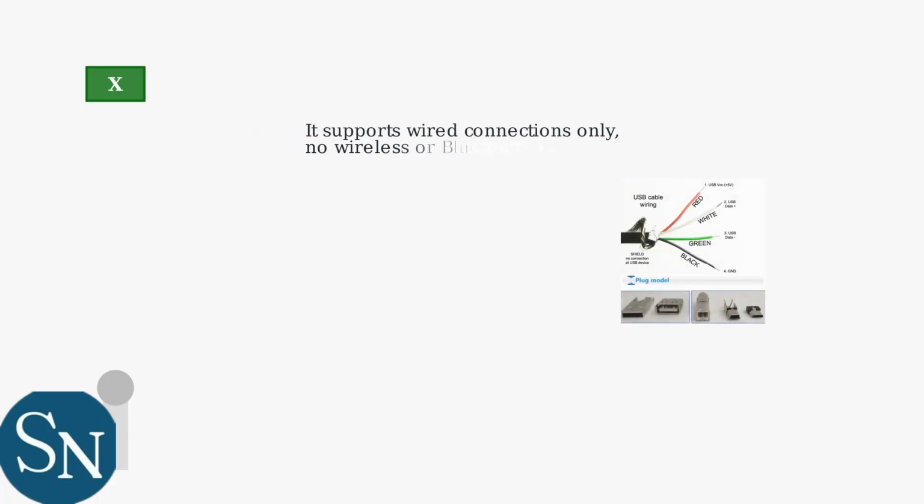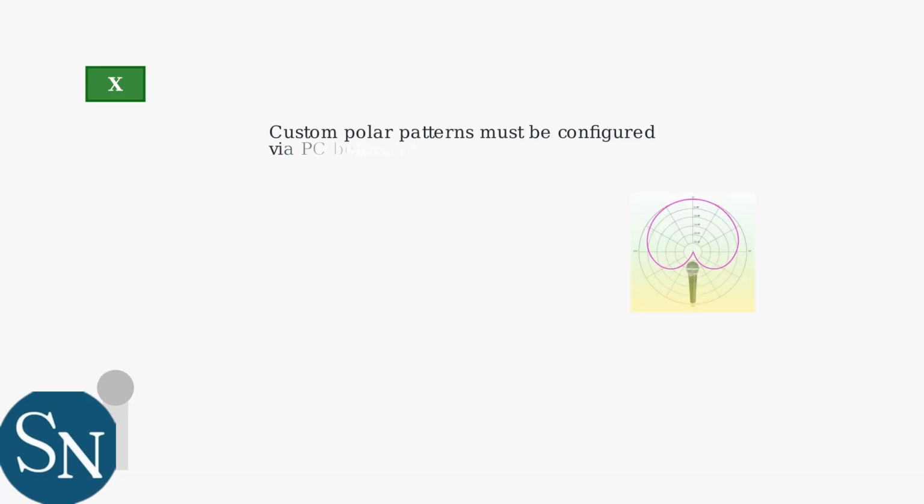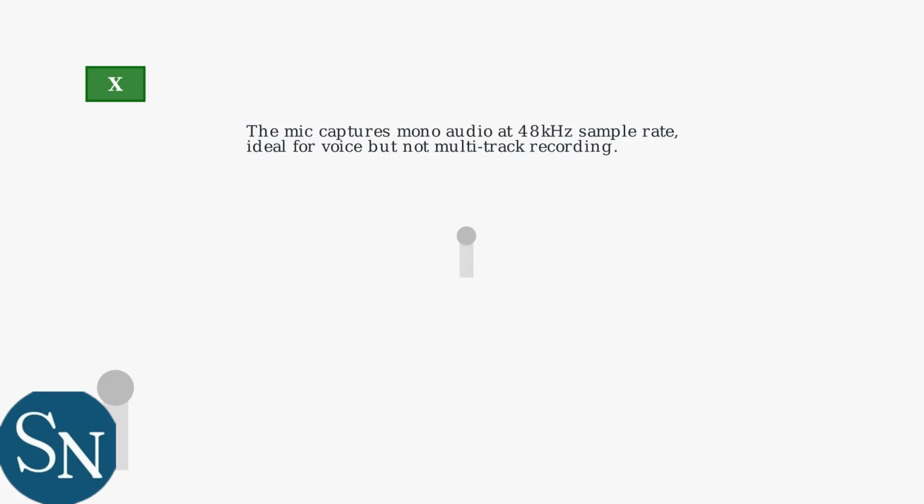It supports wired connections only, no wireless or Bluetooth options. Custom polar patterns must be configured via PC before Xbox use. The mic captures mono audio at 48 kHz sample rate, ideal for voice but not multi-track recording.